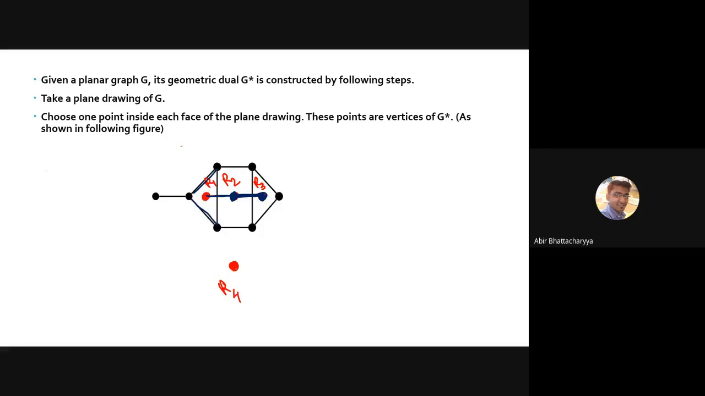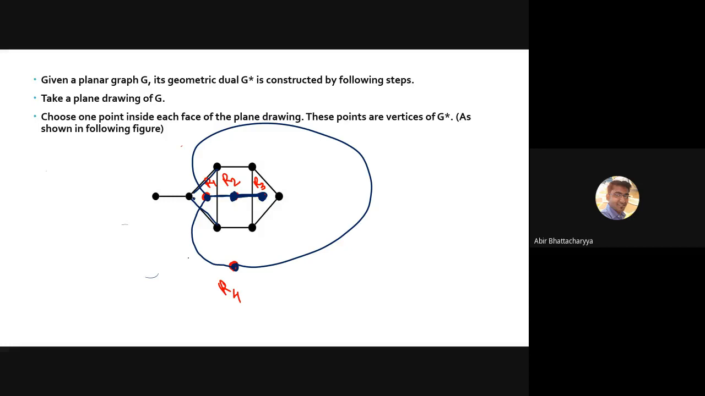Am I clear? This is R4. Outside is R4. Okay, the exterior region is R4. So R1 and R4 have two common edges. That means from R4 to R1 we can reach from one side, another from this side. Is that clear? So R1 and R4 have two common edges. That means I can reach from this vertex to that vertex from two sides, from this side and from the other side.